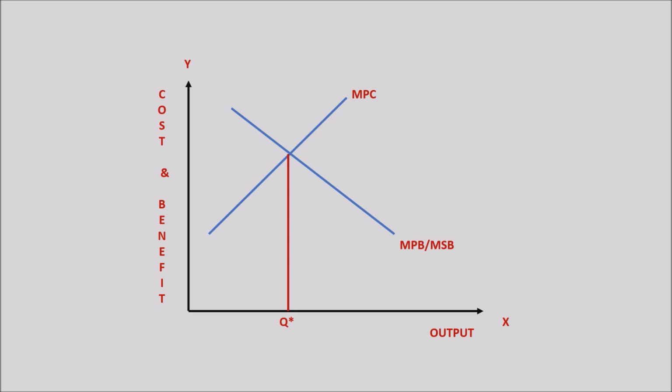Follow along with me and I will tell you about each and every curve in detail. Here we have taken the example of the tree farm which produces apples or mangoes. The supply curve is represented by MPC, that is marginal private cost. The production unit is set by a private firm and the cost is also incurred by the private firm, and the corresponding quantity that is produced is Q star.